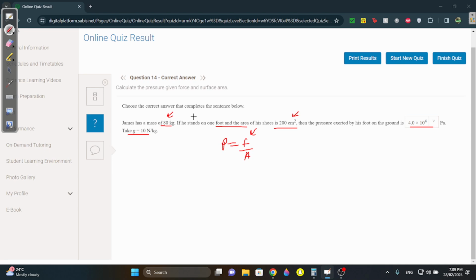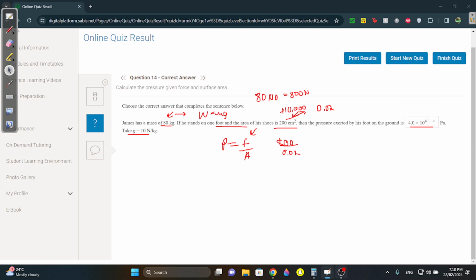If you have the mass, that means you have to convert it to the weight. W equals mg, because the force is the same as saying weight. And you know mg, you get 80 times 10, so 800 newtons. That's to find the weight, which is the force, divided by the area. We need the area to be in meters squared, so we have to divide by 10,000, right? So it will be 0.02.